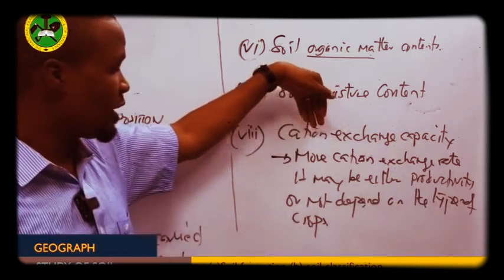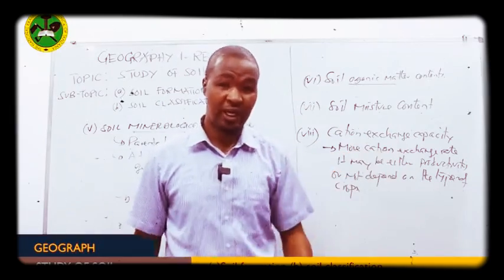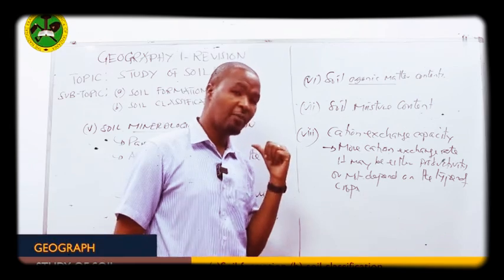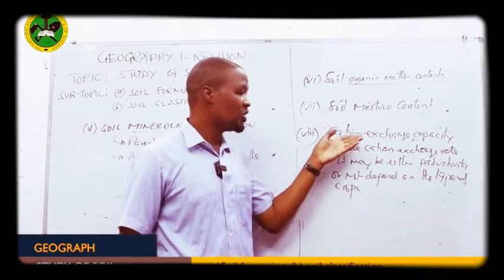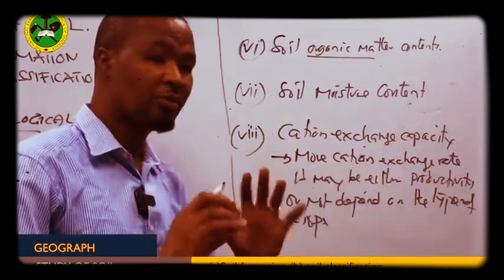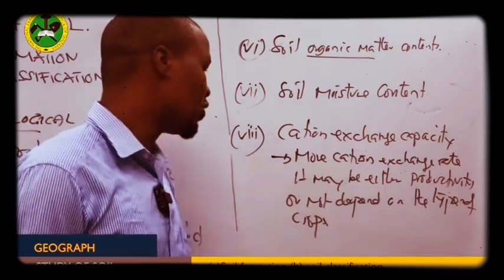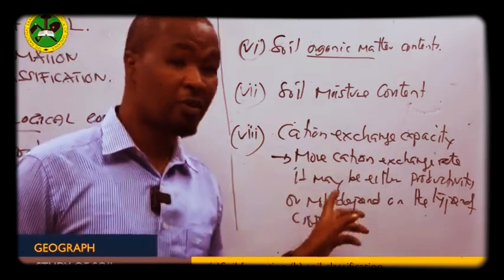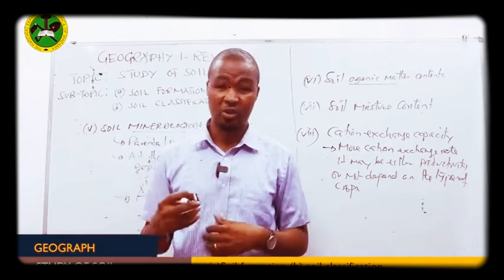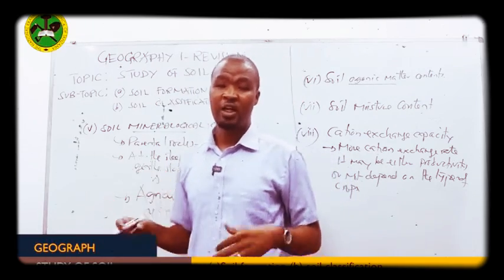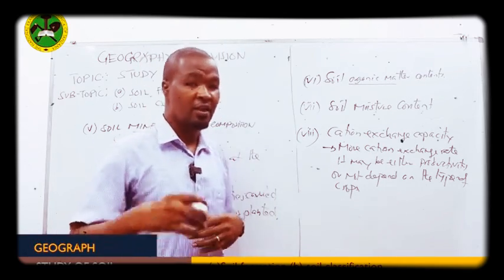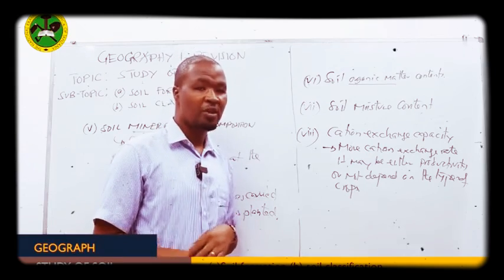Some of the cation exchange elements may replace the hydrogen ions inside the soil and make the soil more alkaline than before. Or if there is less cation exchange capacity within the soil body, the soil may remain acidic in nature. Why? Because of the presence of hydrogen ions inside the soil. So in that case, the soil will be more acidic. As I've said earlier, these are the criteria that may be used by the agriculture officer. The question asks to explain which criteria will be used to classify soil as more productive or not.